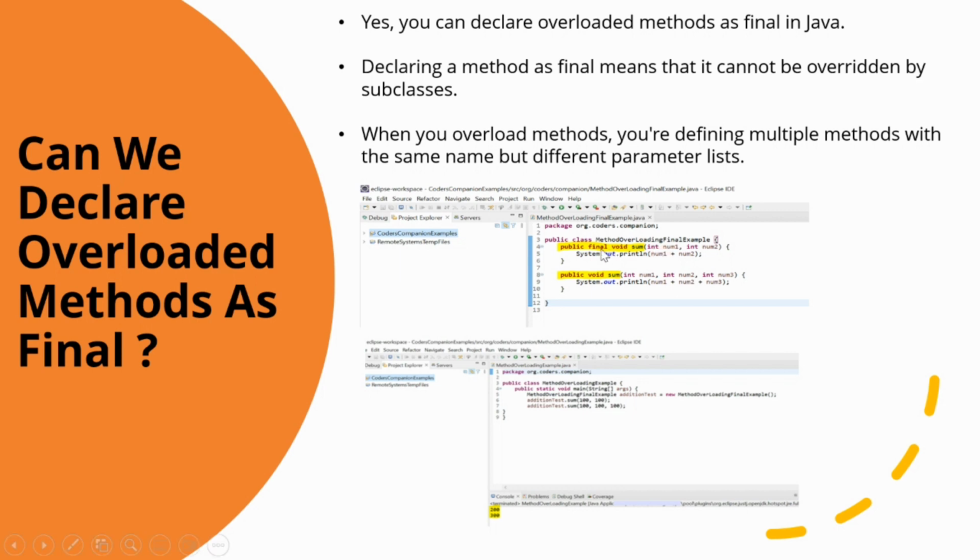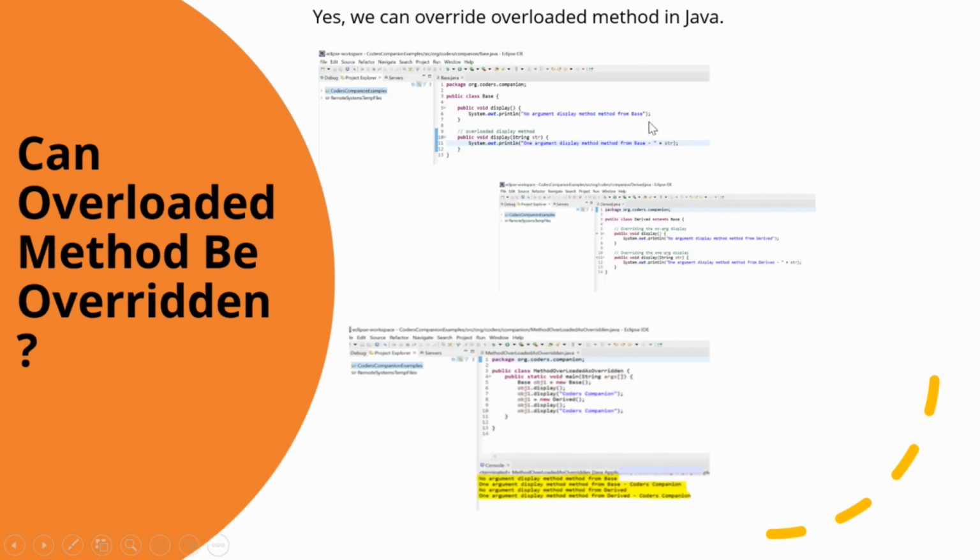In the method which is final, I have two parameters, num1 and num2, and the non-final method is having three parameters, num1, num2 and num3, and then I have called according to my requirement, and here I can see the output 200 and 300. Hence we can say that yes, we can declare the overloaded method as final in Java.